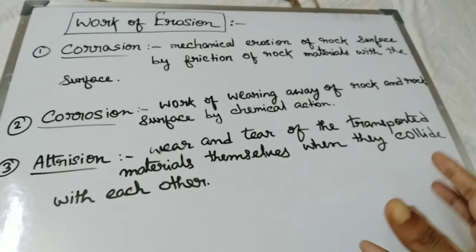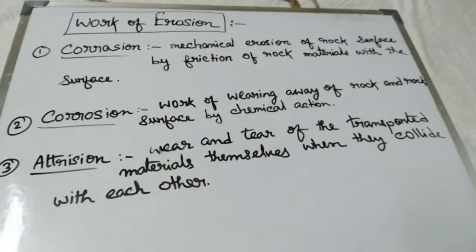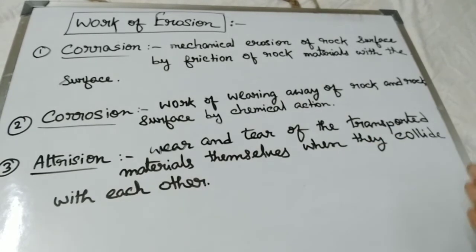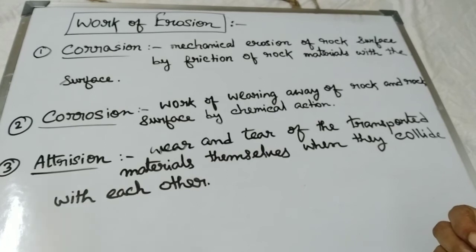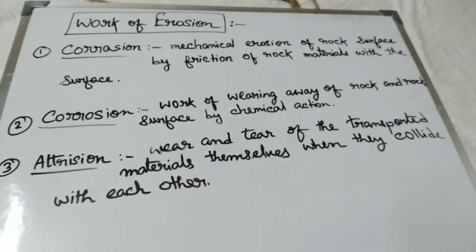That means when materials are transported from one place to another, they collide with each other and wear away, which makes attrition. It is a process of erosion.